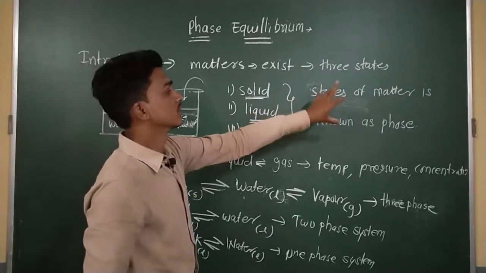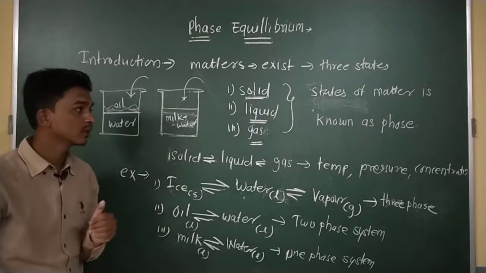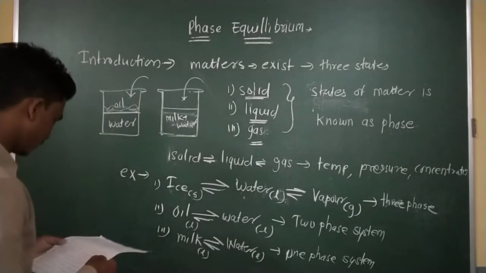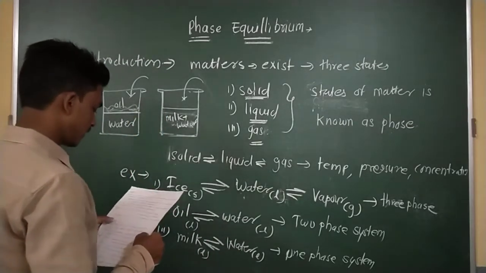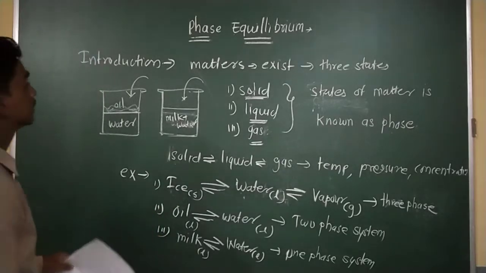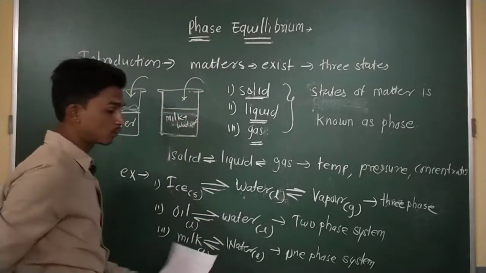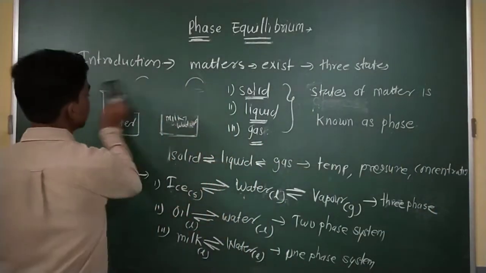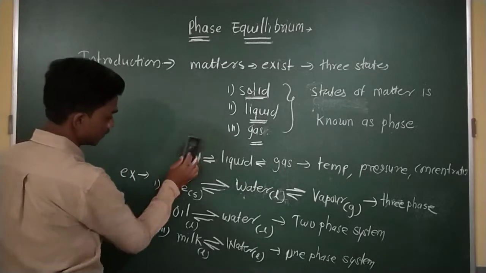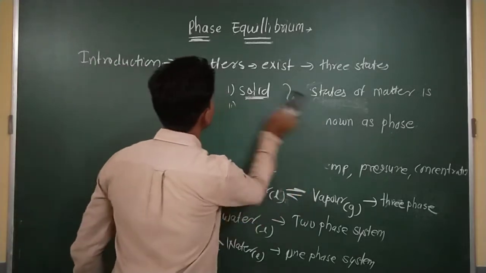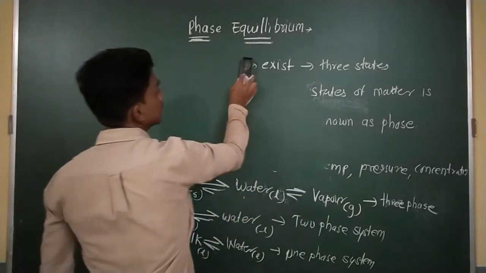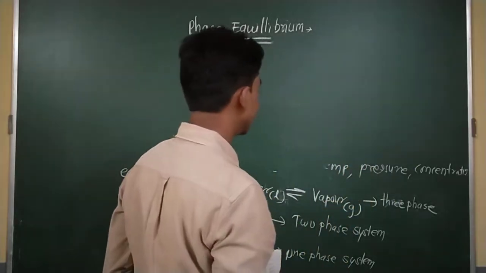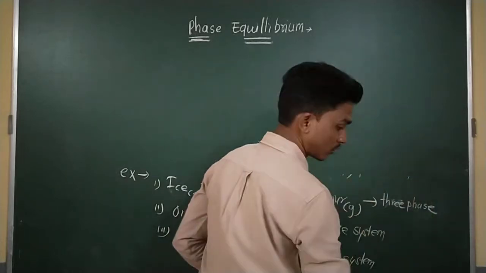We can say the states of matter are also known as the phases of the system. Okay, so this is the introductory part of phase, and you must understand, on the basis of these examples, how to predict the phases of the systems.